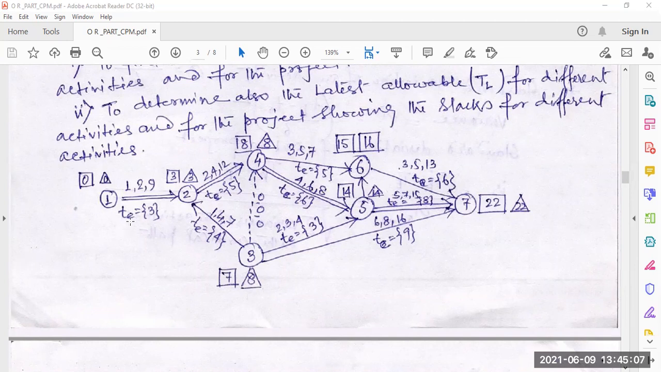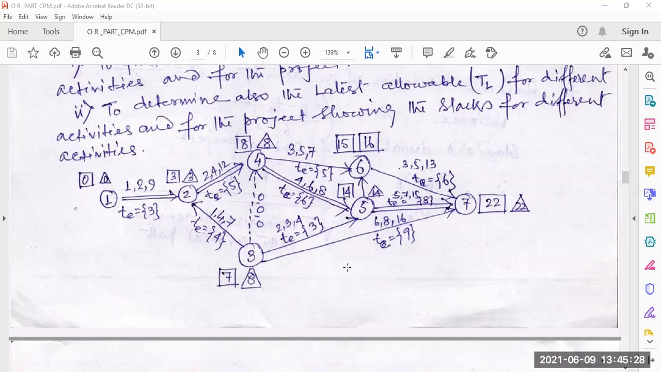So that is 22. 1 to 2, that is 3. 2 to 4, that is 5. 3 plus 5, 8. Then 4 to 5, 8 plus 6, 14. Then 5 to 7, 14 plus 8 equal to 22. That is the critical path. So the critical path is 1, 2, 4, 5, 7.